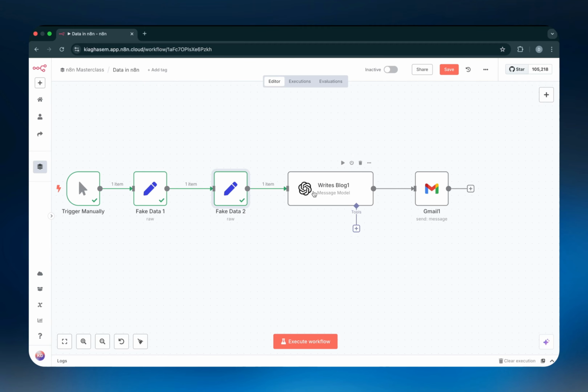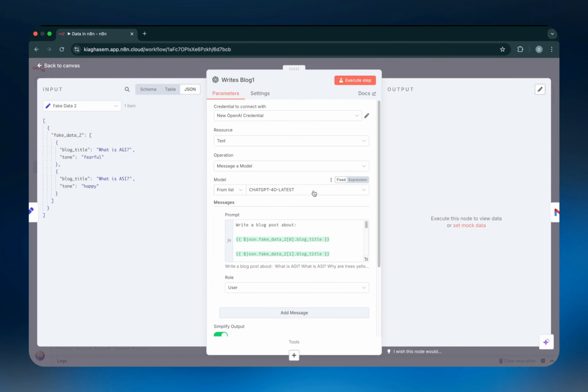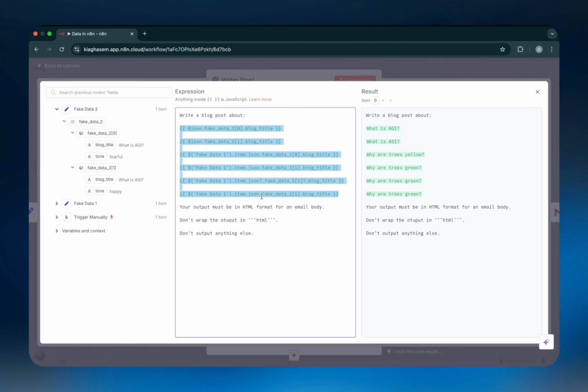Now, the idea of this entire automation is that we're basically getting a blog title and a tone, and we're getting OpenAI to write a blog post about that specific blog title in that specific tone. So with that said, what we'd like to do is be able to reference the data from the previous nodes so that we can send the prompt off to OpenAI and get it to write the blogs for us. So I'm just going to delete these and we're going to go through it one by one.